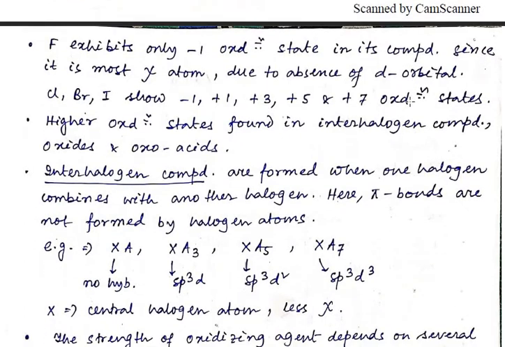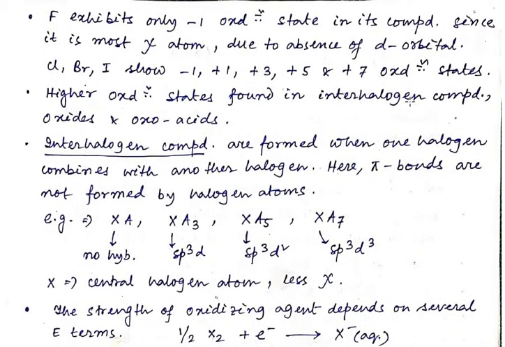And a few other things are also there, like fluorine exhibits only the -1 oxidation state in its compounds, since it is the most electronegative atom. We know that in the periodic table the most electronegative element is fluorine. So fluorine exhibits only the -1 oxidation state due to the absence of d orbitals, while chlorine, bromine and iodine show -1, +1, +3, +5 and +7 oxidation states.